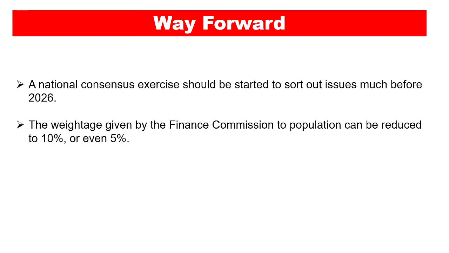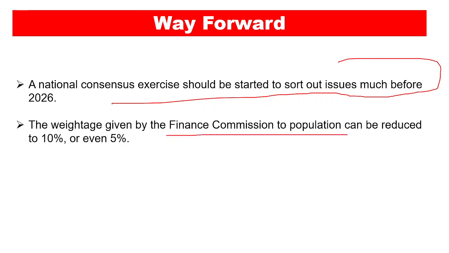Now what can be the way forward in this regard? So the first thing is that a national consensus exercise should be started to sort out issues much before 2026. This needs to be done. Now the second way forward can be that the weightage given by the Finance Commission to population can be reduced to 10% or even 5%, so that the states which are very good in family planning, which have promoted small families, are incentivized in this regard. They need not be disincentivized in this regard, right?